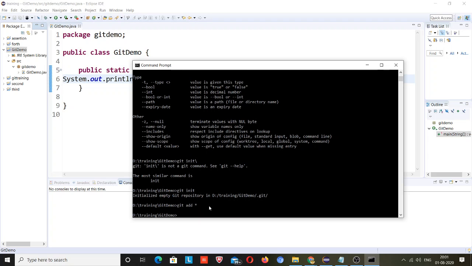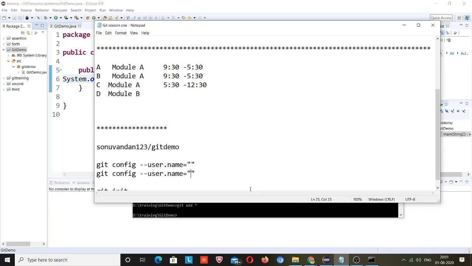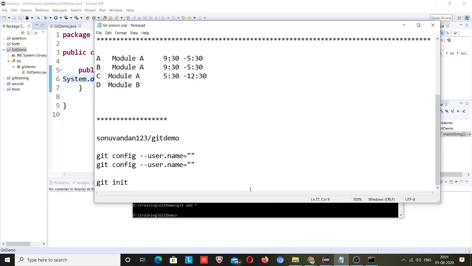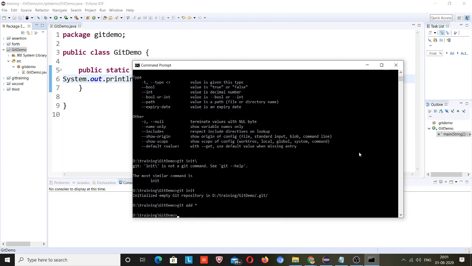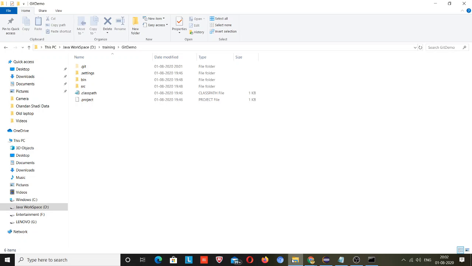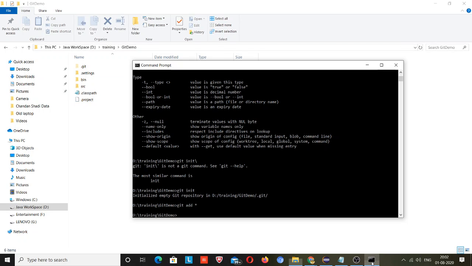There was no response, no error. That means this code has been added to the first stage, that is staging. I will write here: after initializing the code, you have to add it to staging. Because here I have given star, this star means that it will add all the files that are present in your workspace or this project.